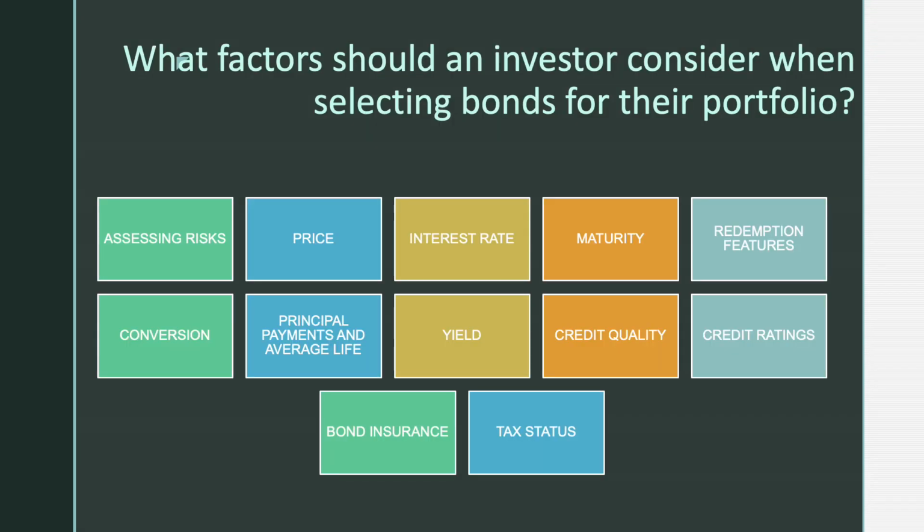So what are the different factors an investor should consider when selecting bonds for their portfolio? The first factor that an investor should look into is risk, assessing risk. Then price, what is the price of the bond? Then what is the interest rate of the bond? What is the maturity date? Redemption features, conversion rate, then principal payments and average life, then yield, credit quality, credit ratings, bond insurance and tax status should be considered.